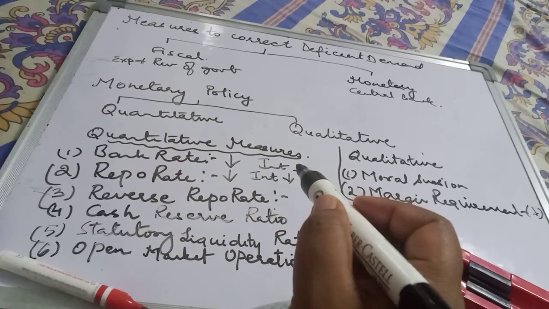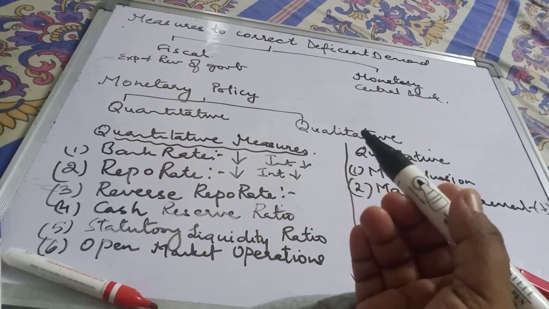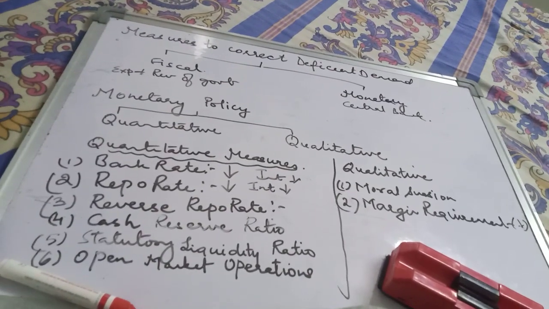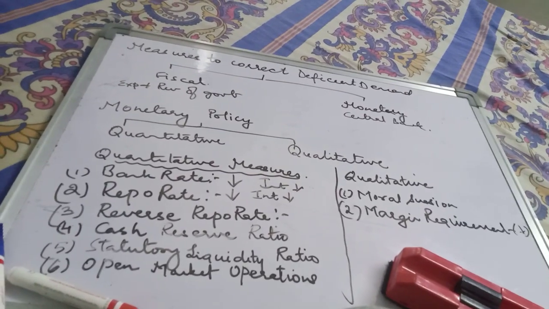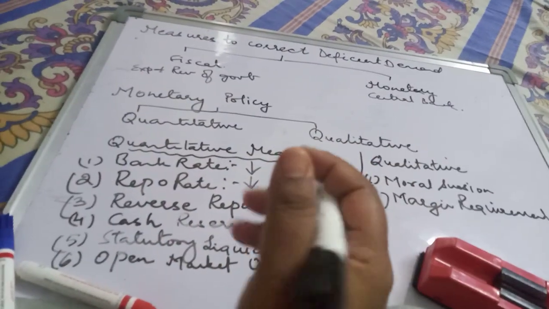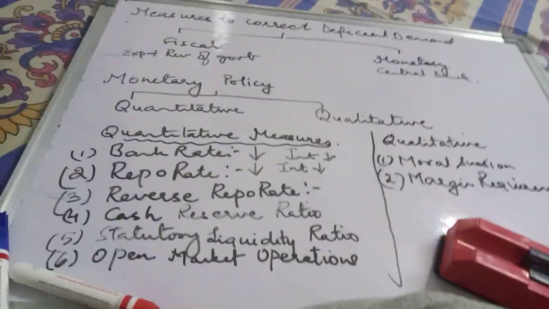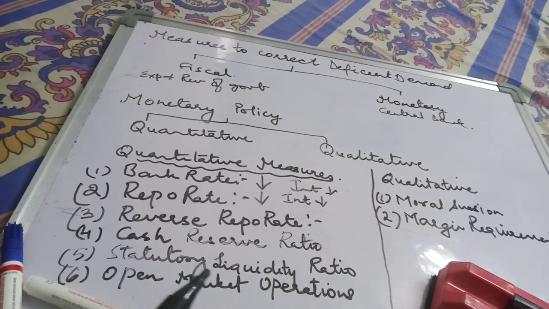Now what happens here? This makes credit cheaper, and as credit becomes cheaper, there will be more demand for loans. As there will be more demand for loans, the effective demand will increase, because that loan would ultimately be used for buying goods and services. So the aggregate demand increases.